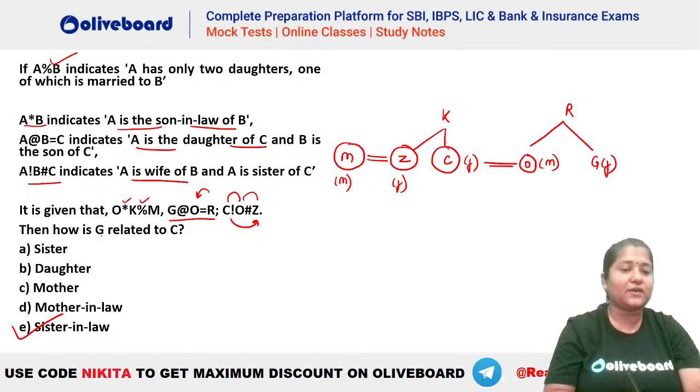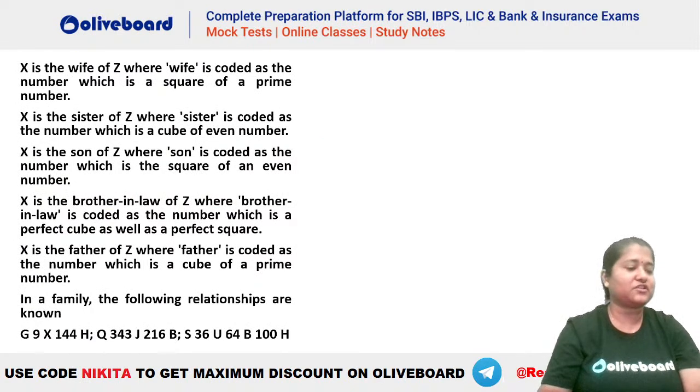So how is G related to C is the question. You can see G is here and your C is here. So how is G related to C? You can see that's your sister-in-law. Are we clear everybody? So what will be the answer? It will be sister-in-law. Okay, let's do the last question of today.